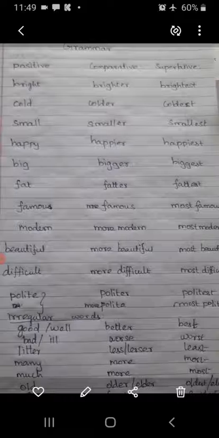There are three types of degrees. First one is positive degree, second one is comparative degree, third one is superlative degree.